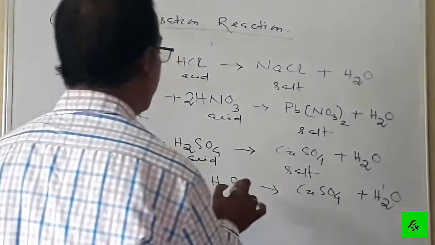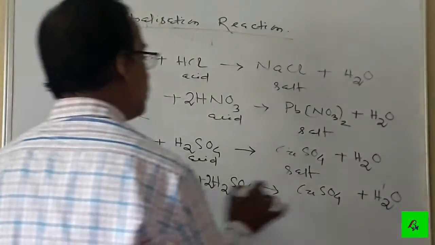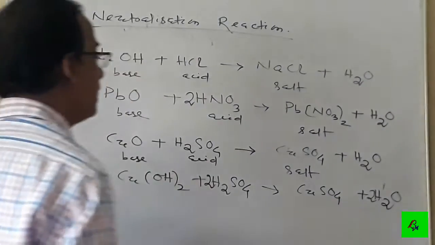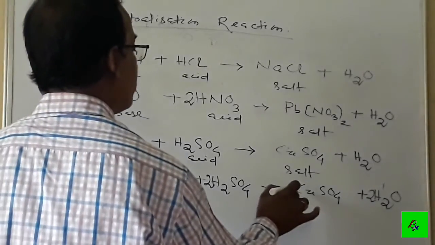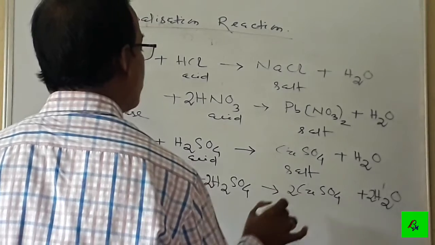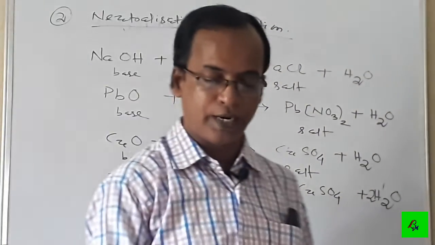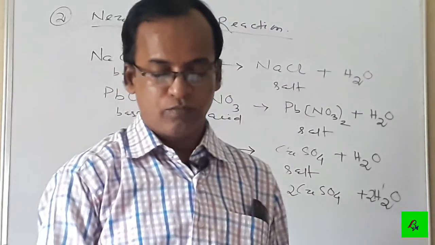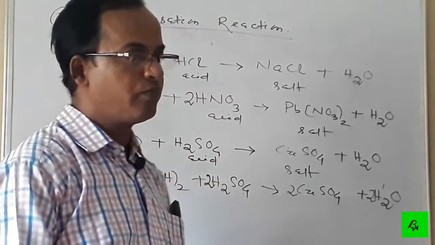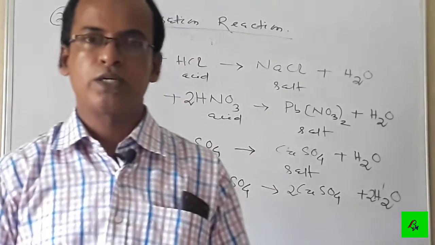But to balance it, we have to multiply by 2 here, so that water is also multiplied by 2. So copper hydroxide Cu(OH)2 plus H2SO4 also gives copper sulfate plus water. This is another example of neutralization reaction.